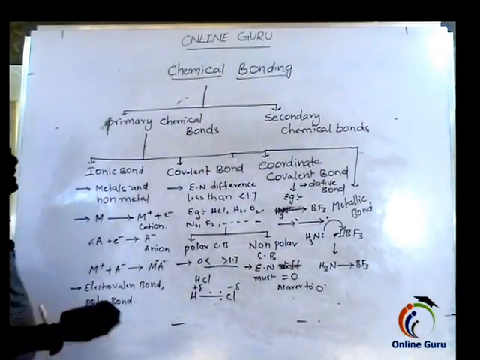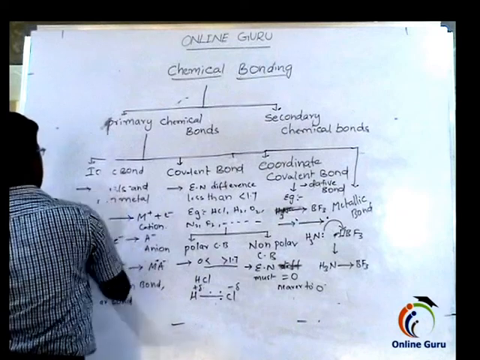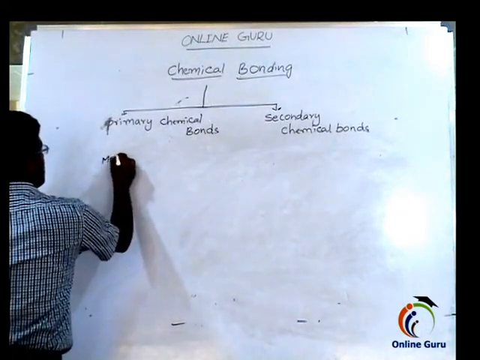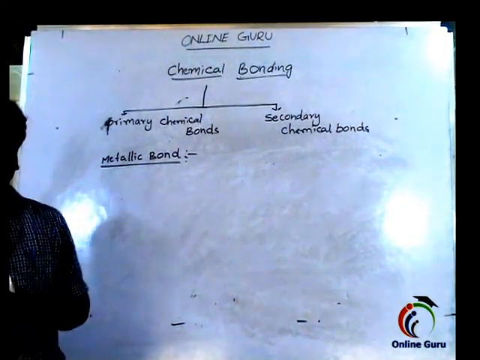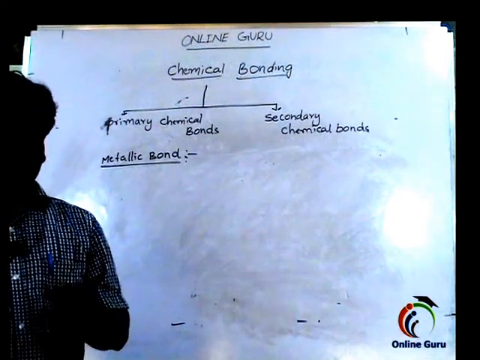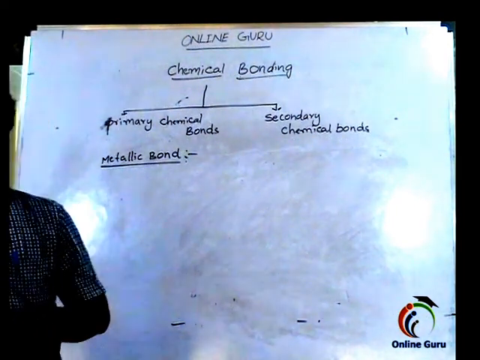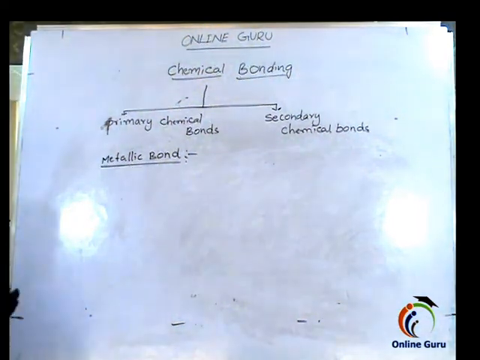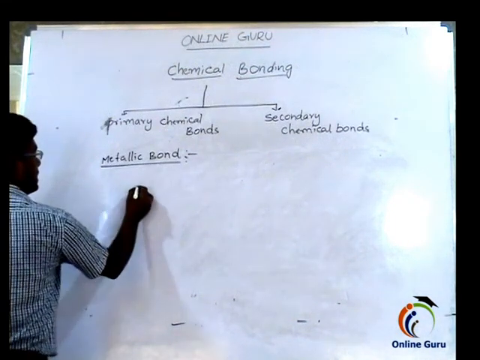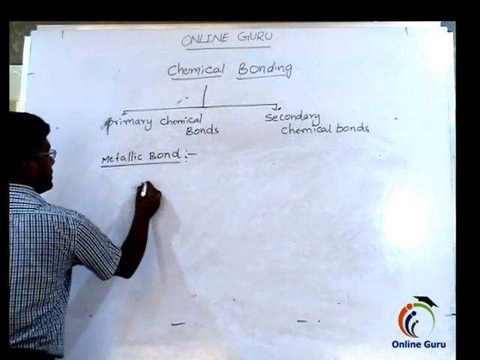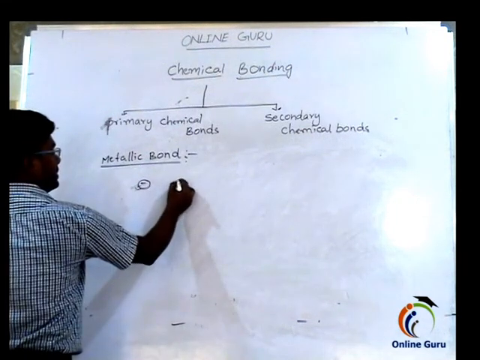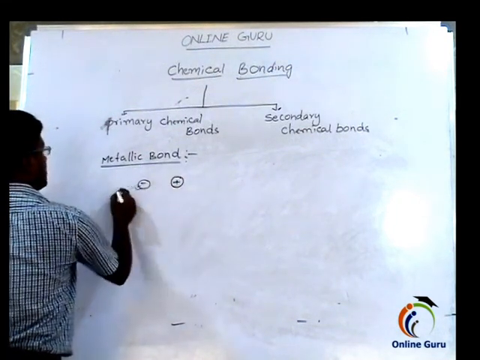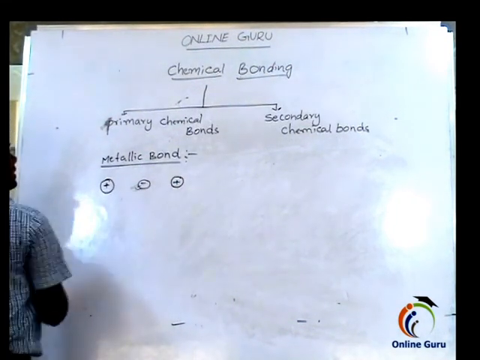So let's come to the metallic bond. A bond formed between oppositely charged ions, where ions can hold another oppositely charged ion in a metallic crystal, is called a metallic bond. For example, this is the negative charge in the metallic crystal, and these are the positive charges.